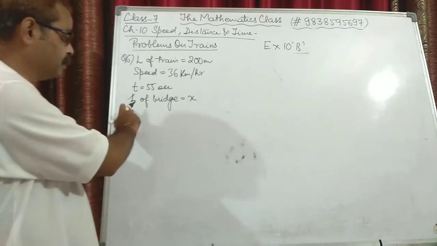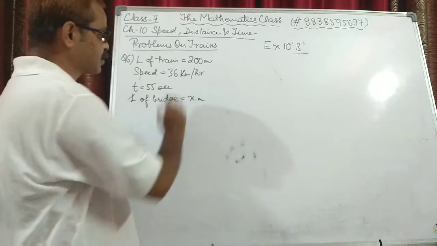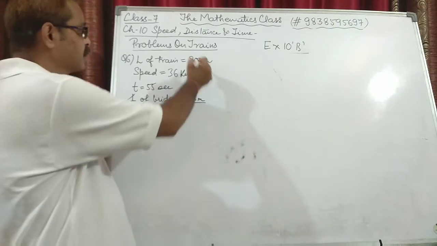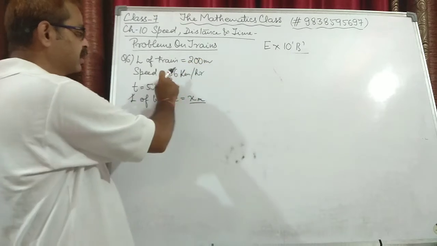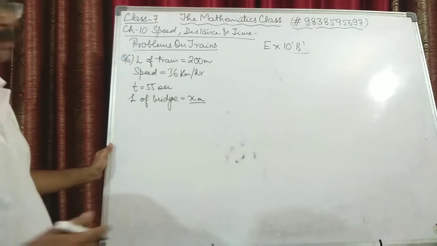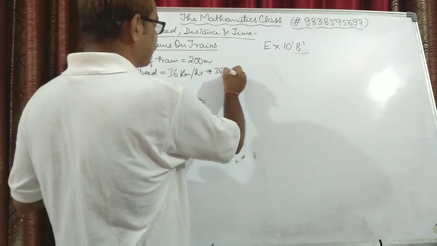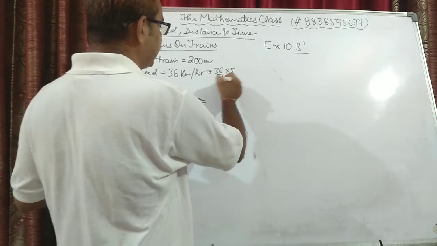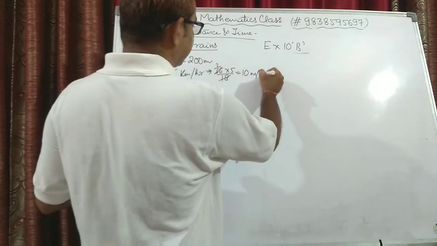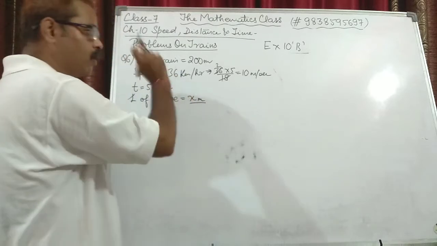Now let us assume that length of the bridge be x meters. Now you can see length of the bridge we have assumed in meters, length of the train is given in meters, but this is given in kilometers per hour. In order to convert into meter per second, we'll multiply it by 5 by 18. So 30 into 5 upon 18 gives 25 by 3, that is, 18 to the 36, 5 to the 10 meter per second. It means the speed of the train is given to you 30 km per hour, or you can say 10 meters per second.